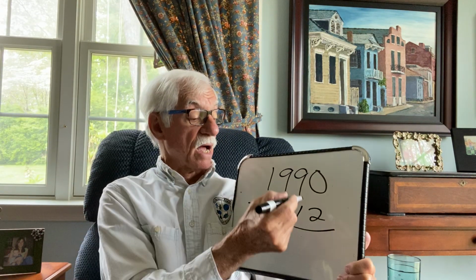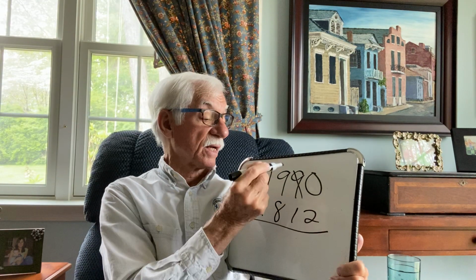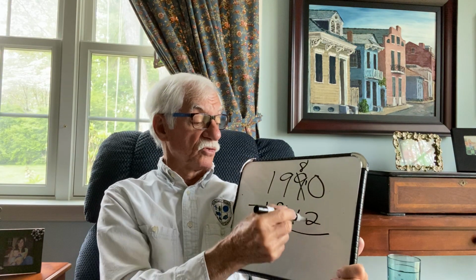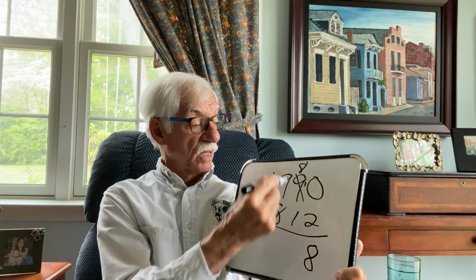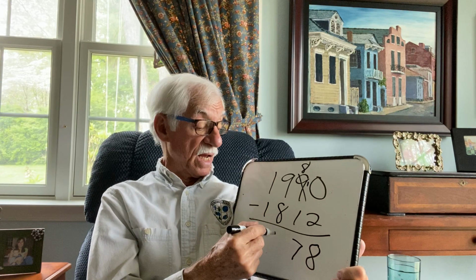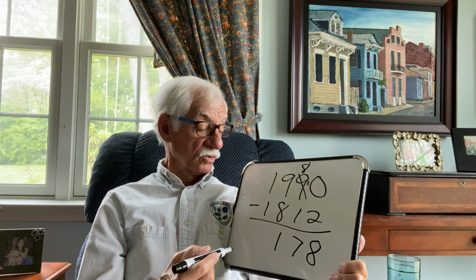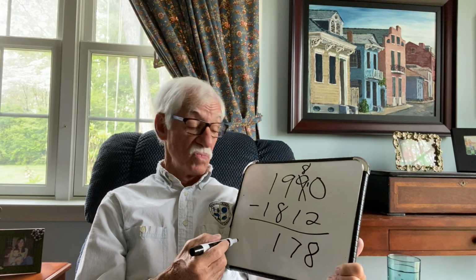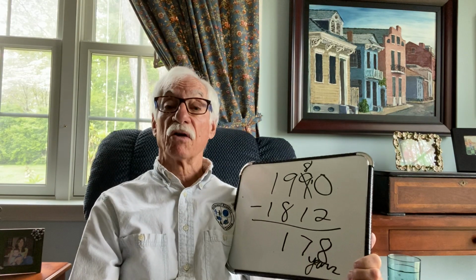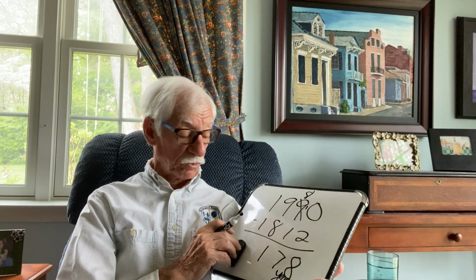Equals line. Now, can I take 2 units away from 0 units? I cannot. Where can I get some units? I can take 1 ten, leaving me with 8, and exchange it for 10 units. 10 units take away 2 units is 8 units. 8 tens take away 1 ten is 7 tens. 9 hundreds take away 8 hundreds is 1 hundred. 1 unit in 1,000 take away 1 unit in 1,000. Do I have to put a 0 there? No. 178 years. So in 1990, it was 178 years after Francis Scott Key wrote the Star-Spangled Banner.